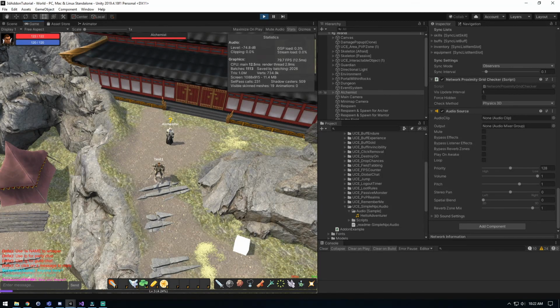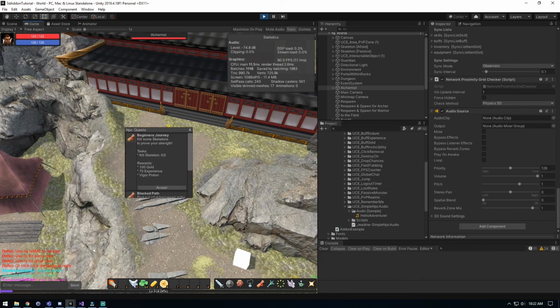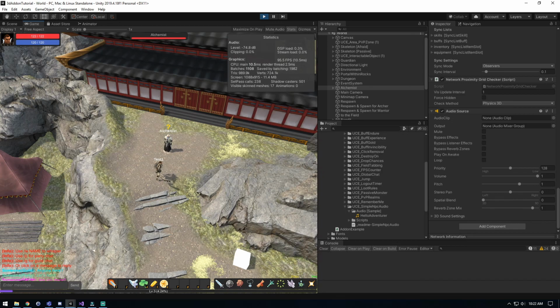Fantastic. So I can easily have any type of introduction you want on interaction here with any NPC. This will be on every NPC there is, so you can have whatever introductions you want. And then the quest one is pretty simple. When you come in and you go to quests, it's going to play it when you go into here. So if you want to ask for help on something or anything like that, that's a perfect place to drop that.